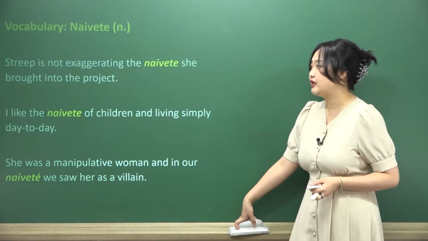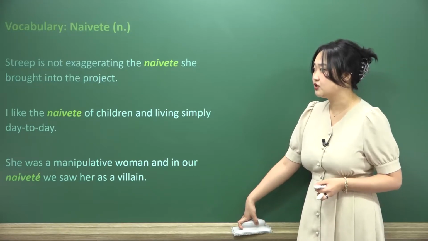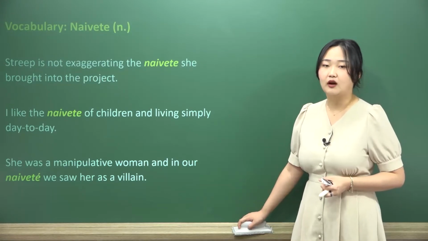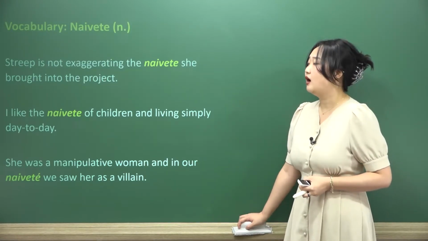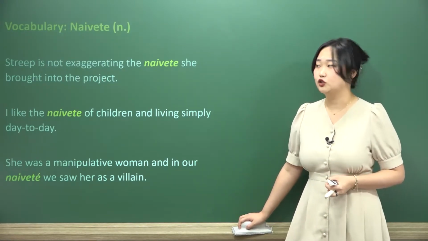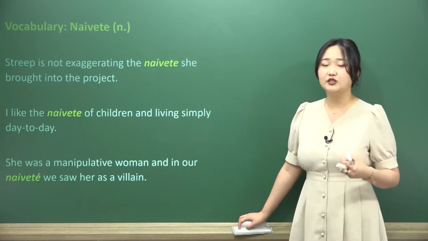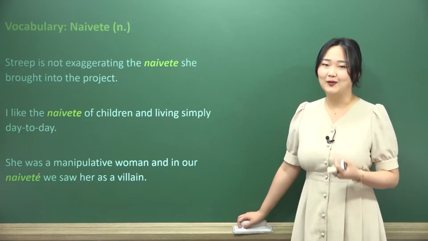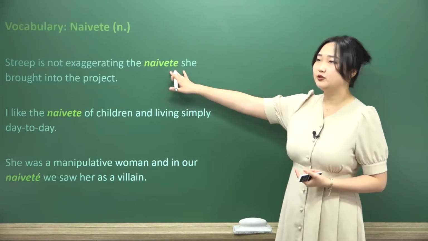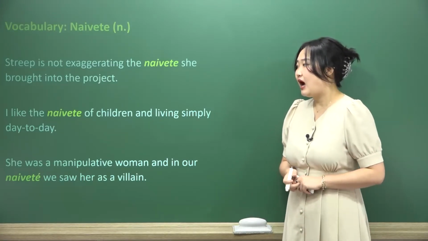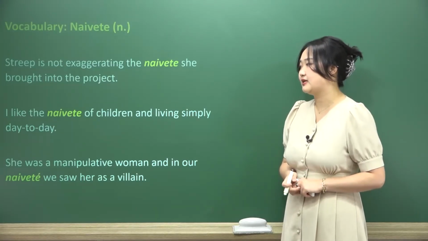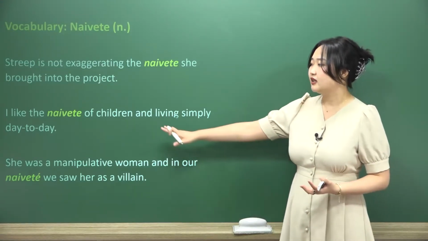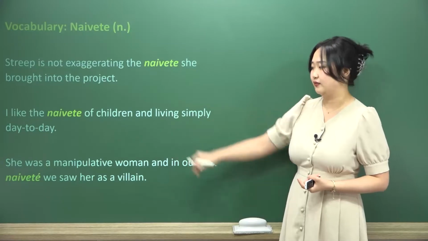Streep is not exaggerating the naivety she brought to the project. So this person, whose last name is Streep, is not talking extremely about the naivety that she brought into this project, meaning that she was being very truthful when she said, I don't know what's going on, I don't know how to do this, I don't know how to work this. She was being very green and very honest. I like the naivety of children and living simply day to day, the simplicity, the normal day-to-day activities, the innocence as well. That's how we can read it here.